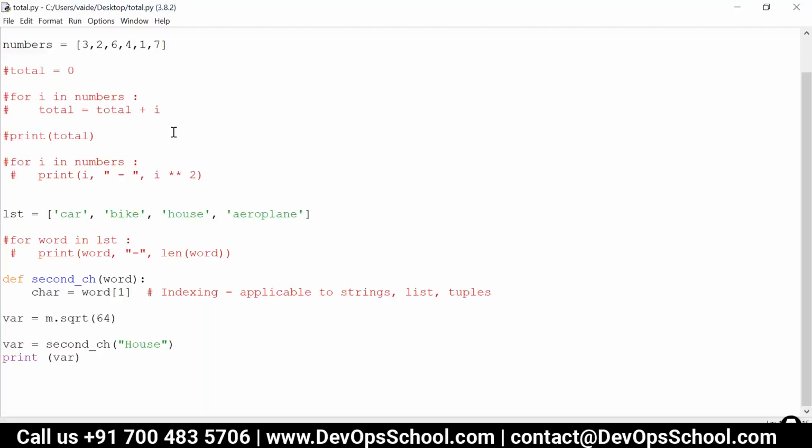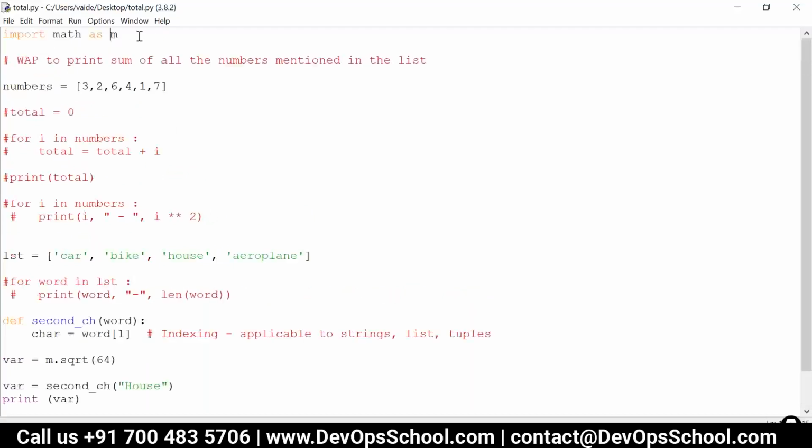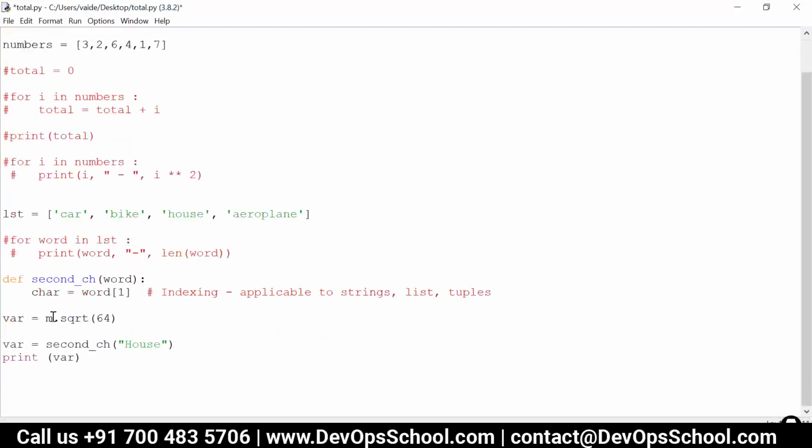When we are importing the function, is it mandatory to give the module name, or can we directly call the function? No, you cannot directly call the function. If you write just import math, then you will have to call it math.sqrt.